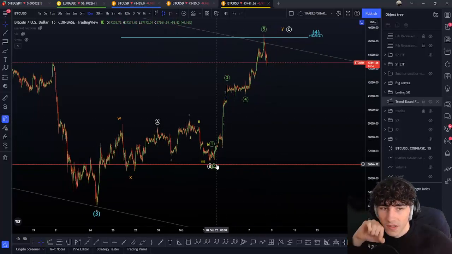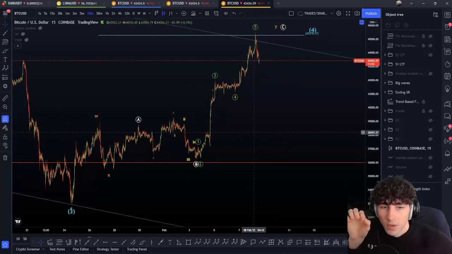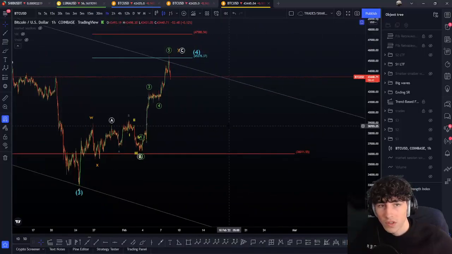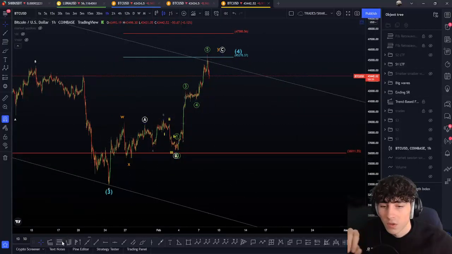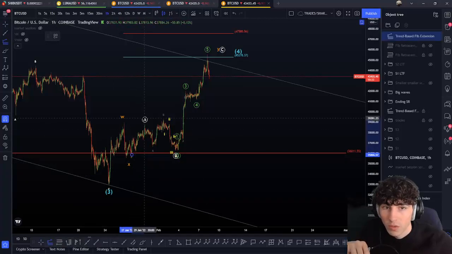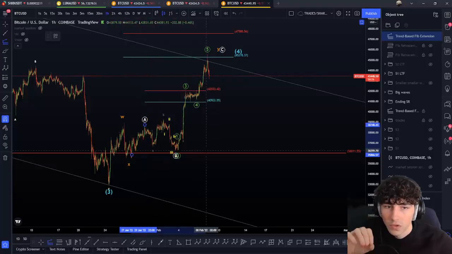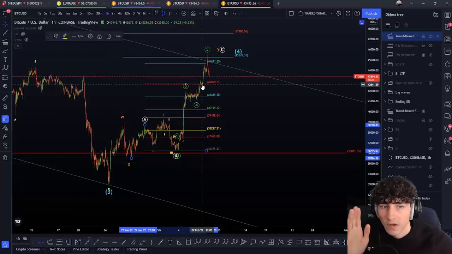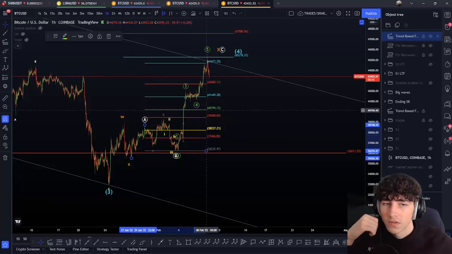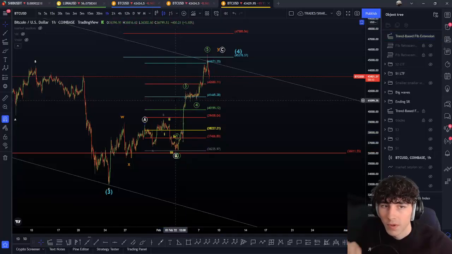So that's why this flat here, ABC, was highly possible due to the waves inside the B wave. Okay. So that's why going high after that was really possible. Now the thing we have to do here to confirm or not this WXY is really hard at the moment, because for the ABC, in the C wave, as always, the maximum target for a triple correction wave is the 161 point. So you just have to take your extension tool from the A wave root to the A wave top to the B bottom. When you have done this, you're going to be able to find C targets, or WXY targets, for example. First target 618, second target 100%, third target 123, last target, maximum target 161 point.